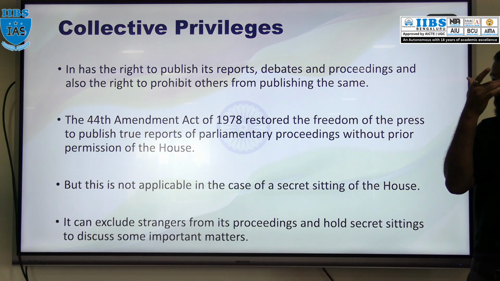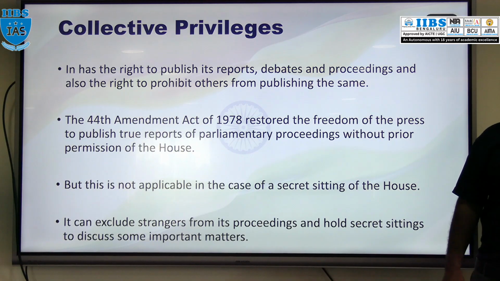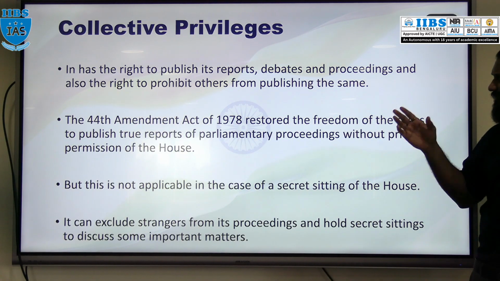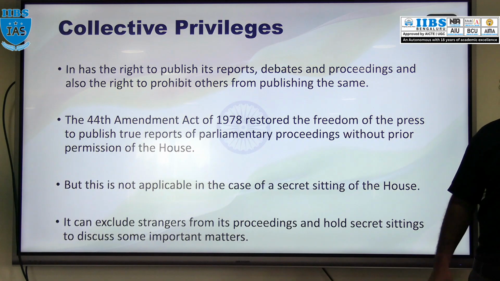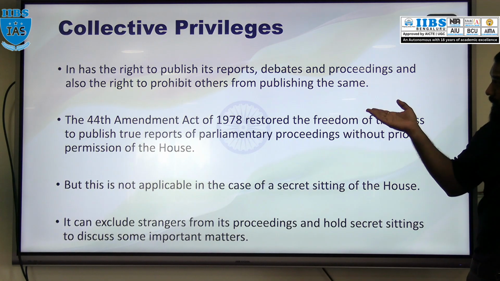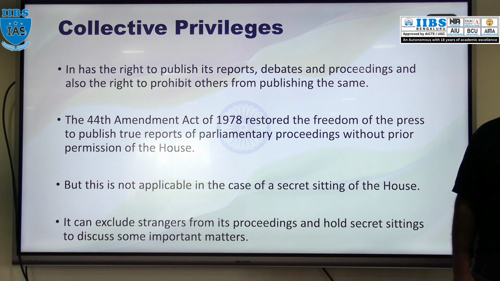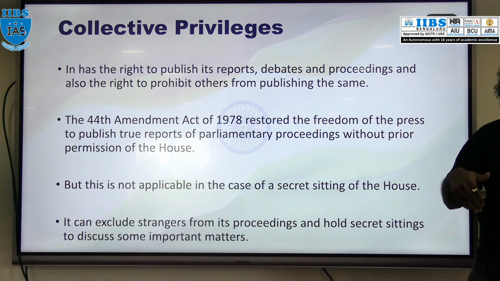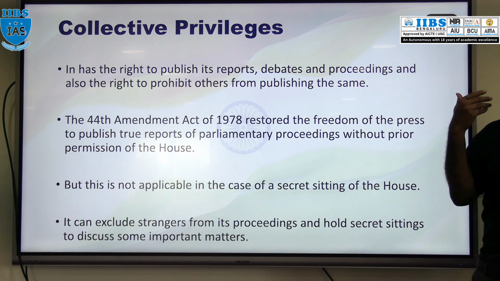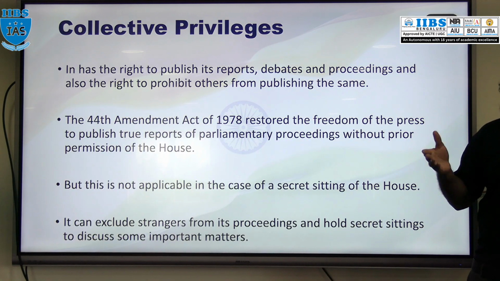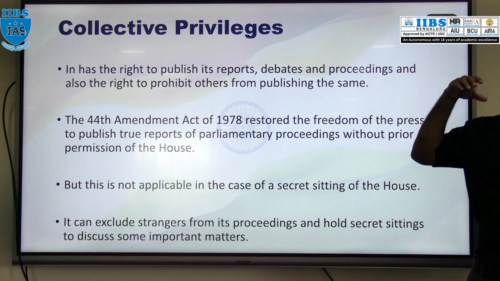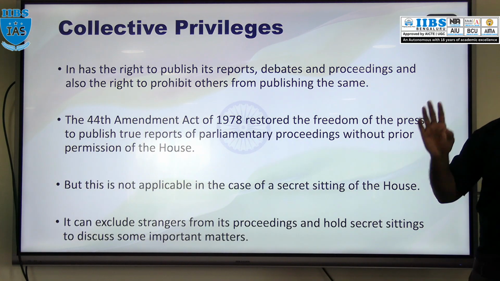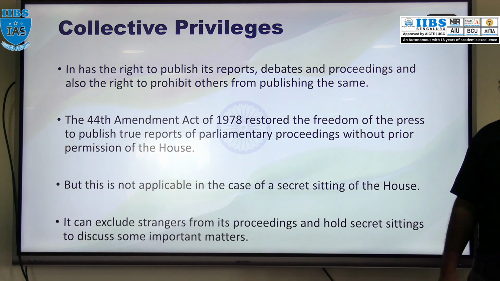Both houses of Parliament have a right to publish their reports, debates or proceedings, and they have a right to prohibit others from publishing the report, debate or proceedings of their respective house. They can publish the data related to their debates, reports or proceedings, and they have a right to prohibit others from publishing this kind of thing.